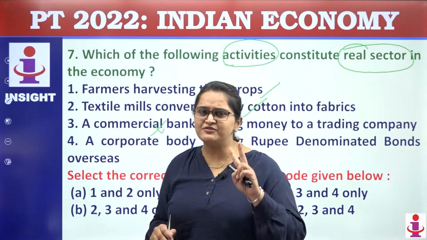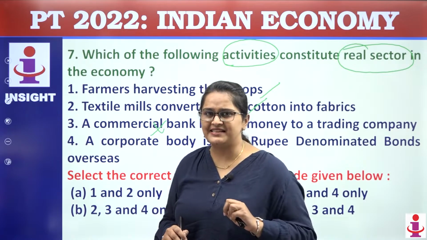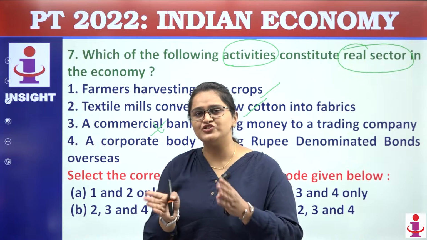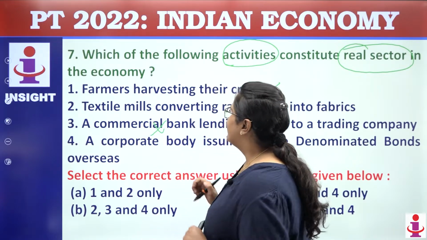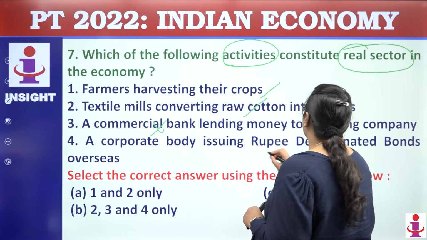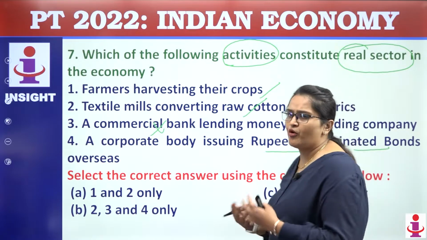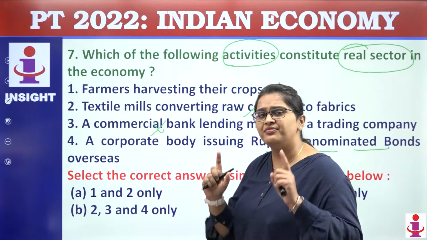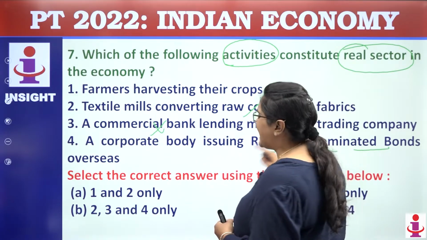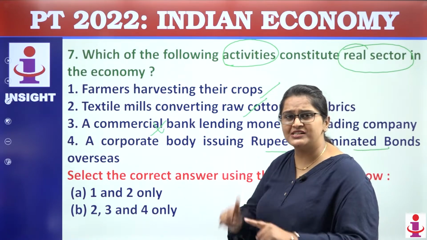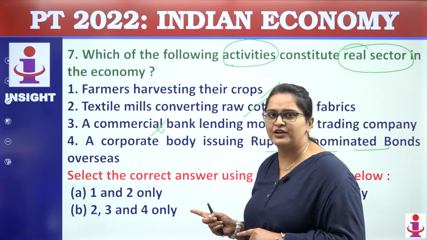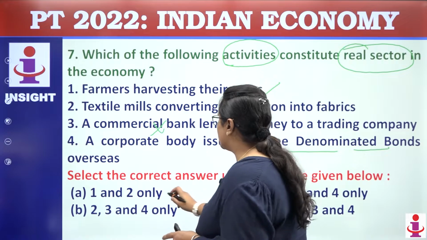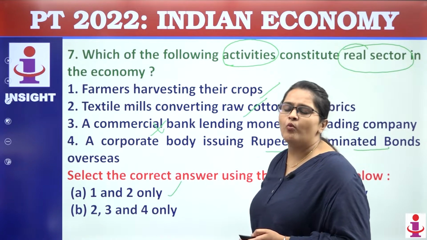There are two activities, financial sector and the real sector. So this is a part of the financial sector, not the real sector. Financial or monetary sector. Fourth, a corporate body issuing a bond. Now with the help of the money raised from the bond, they will do things. But directly they are not doing anything related to production, distribution and consumption. So it will become part of the monetary sector. So on the basis of this, answer will become 1 and 2.